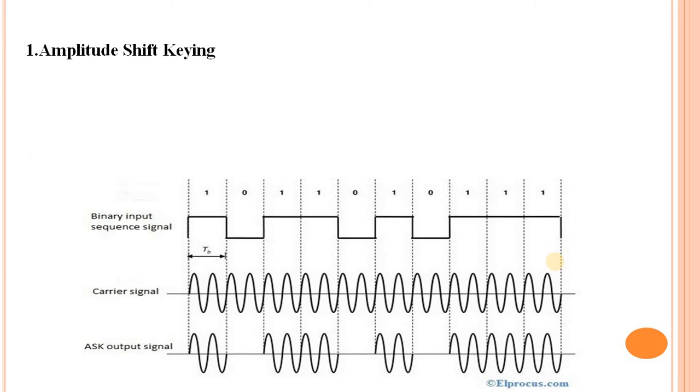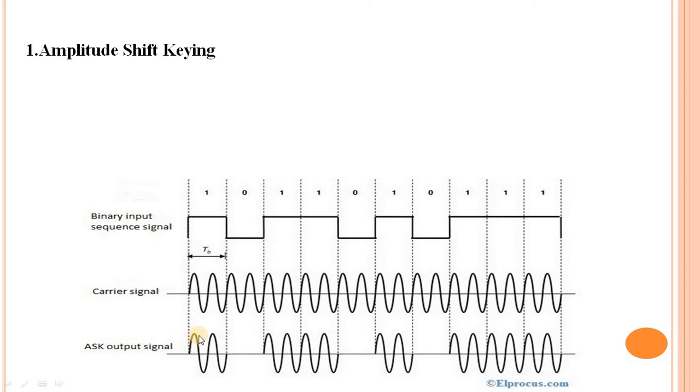Next, amplitude shift keying. This is the waveform of amplitude shift keying. In amplitude shift keying, the amplitude is changed, and the frequency and phase remain constant. In this diagram, this is the binary input signal sequence: 1 0 1 1 0 1 0 1 1 1, and this is the carrier wave, and this is the ASK output signal.